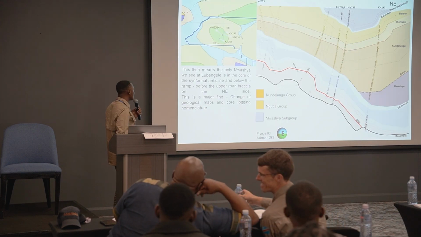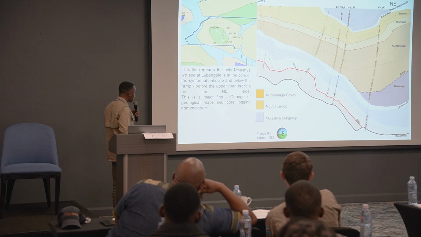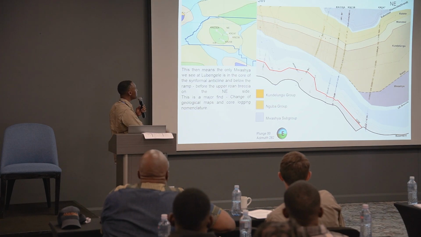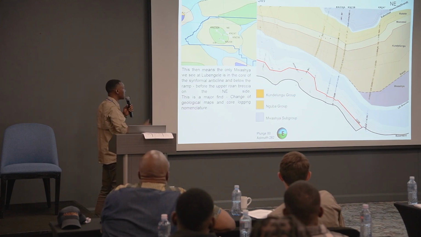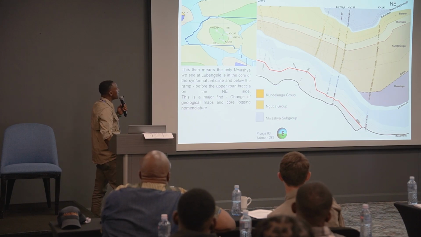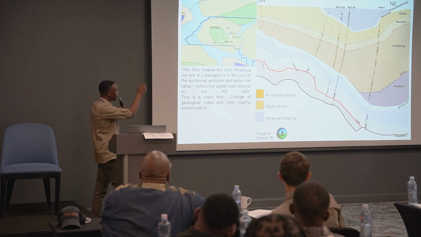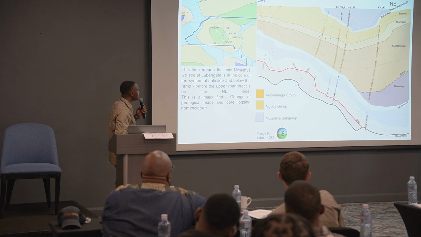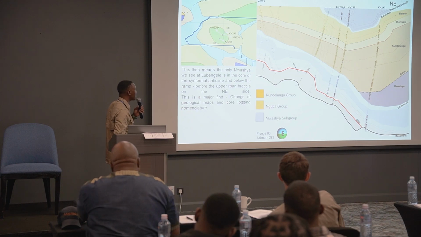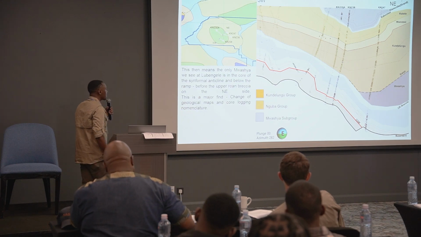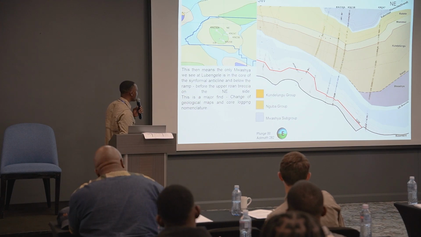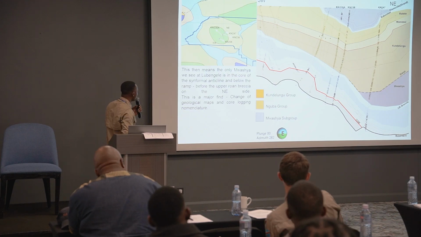So what that means now for the general cross-section across the profile is, as we drew from the top in KN 238, in the core of the synform we only have Mwasha, and just below the ramp that we saw in KN 247, as we drew from the top, we go from Mwasha through the Kakontwe, the Katete, the Monwezi, and the Kundelungu before we get to the other Mwasha that we see in the ramp, but we don't see that in the other holes.